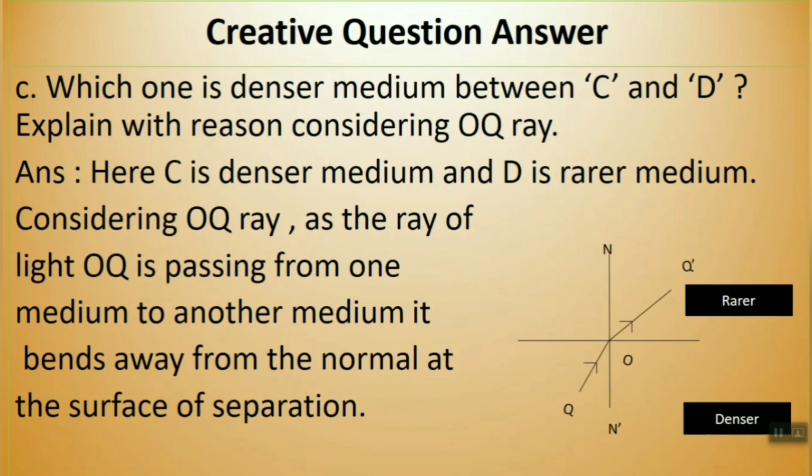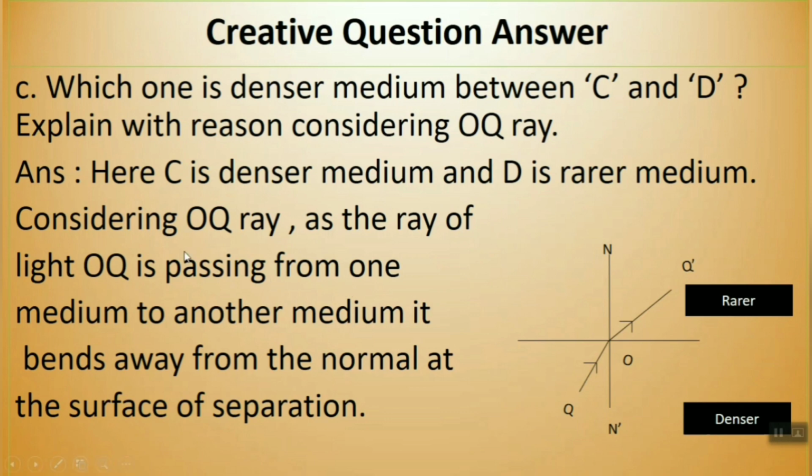Next one, which one is the denser medium between C and D? By the figure you can easily understand from the direction that this angle is smaller and this angle is greater. So it happens only when light passes from a denser medium to a rarer medium. So first of all, you identify C as the denser medium and D as the rarer medium. Actually, you can write this identification at the end also, because you can explain the phenomenon of what happened here, and by that you reach the point that it is the denser medium. So you can write both ways.